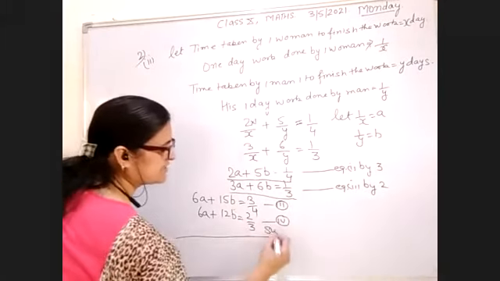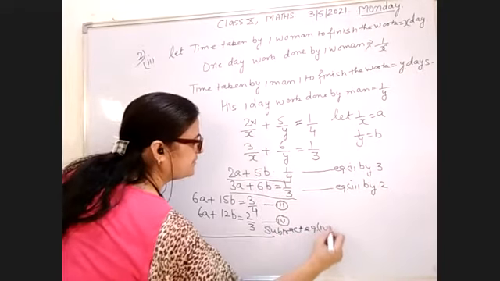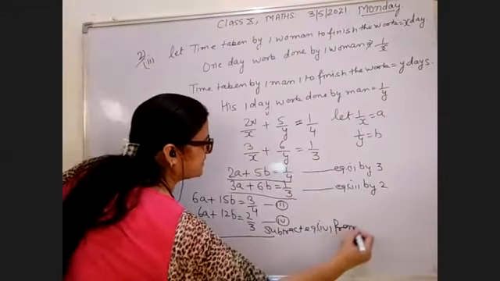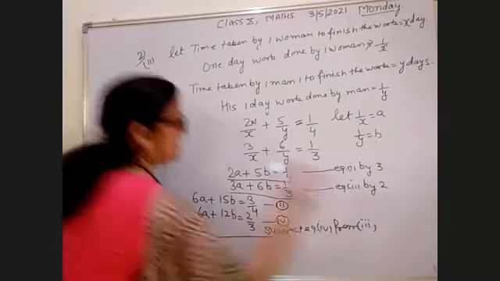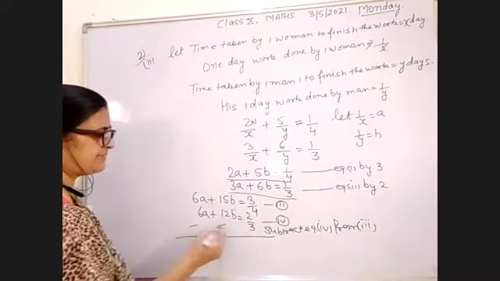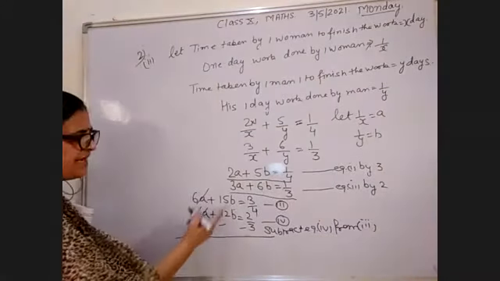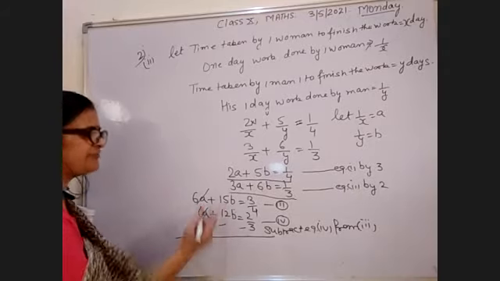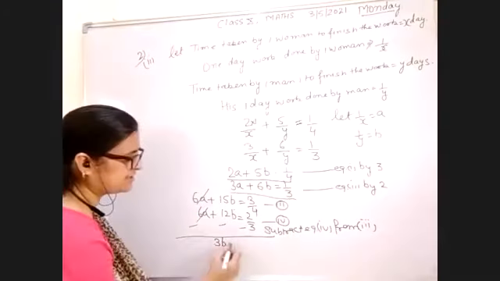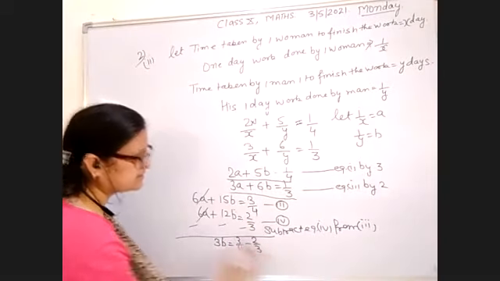So you will write subtract equation 4 from 3. Always write in the proper manner. Okay. So while subtracting, you will cancel 6a by 6a, and when you subtract 12b from 15b, you will get 3b, and from 3/4 you have to subtract 2/3.